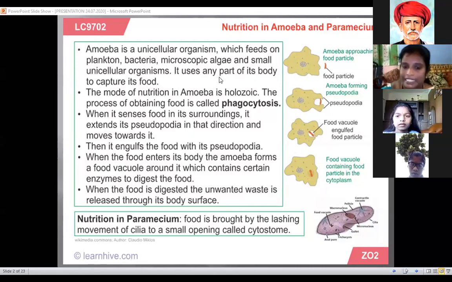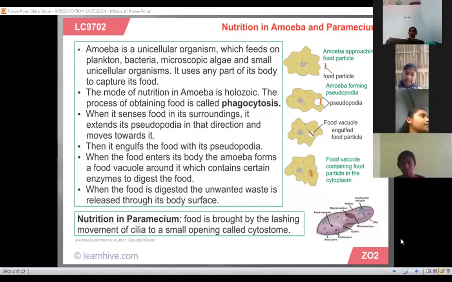Next, when it senses food in its surroundings, it extends the pseudopodia. The pseudopodia is arranged in the outer layer of the amoeba. The pseudopodia can extend. Extension means you can expand.